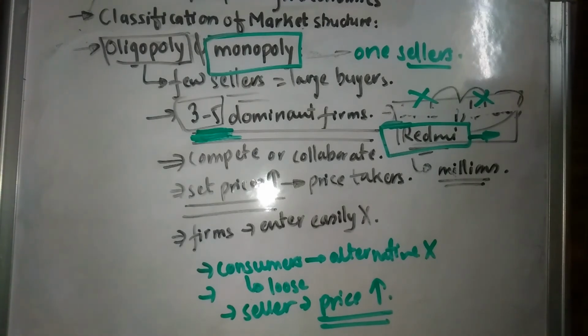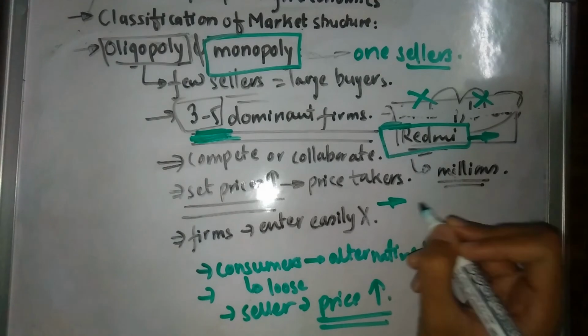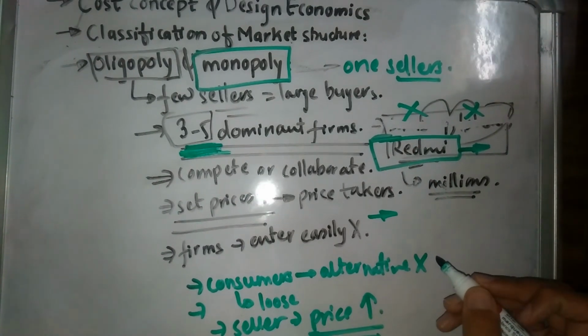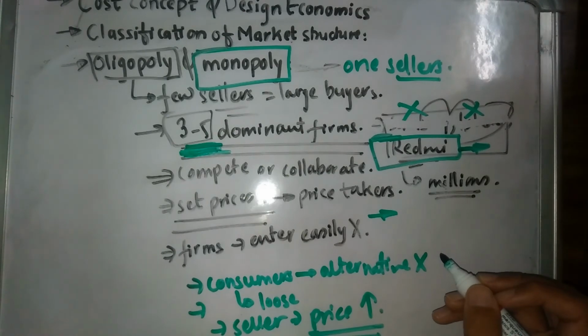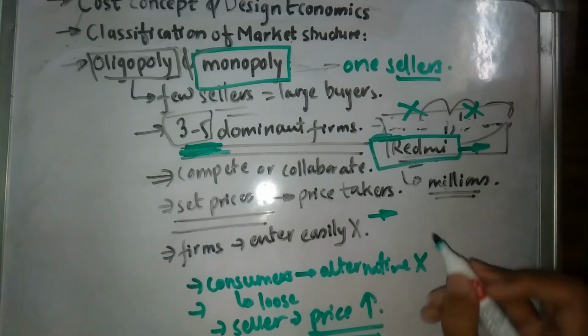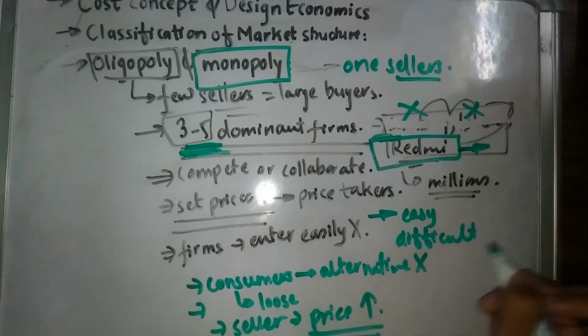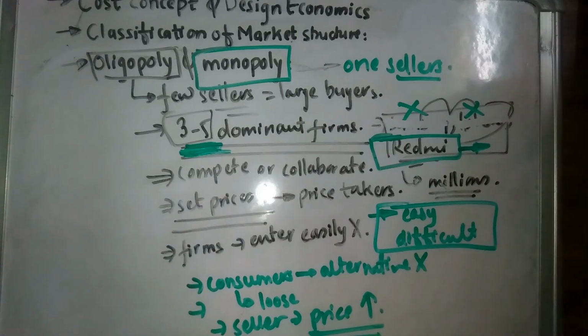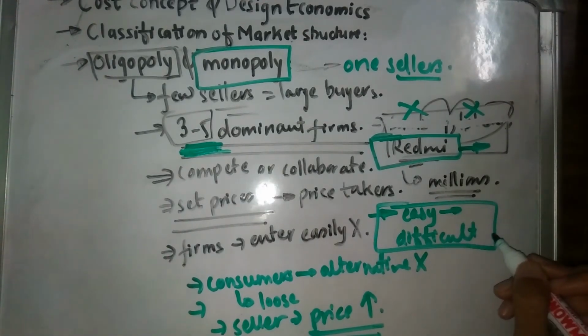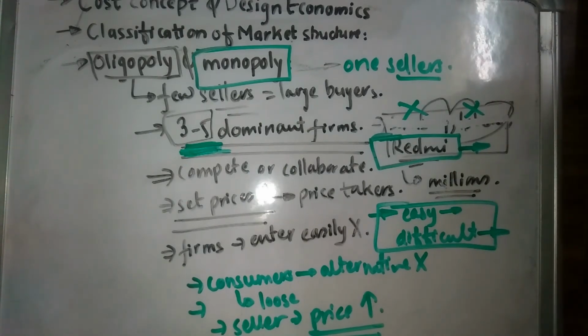So these are the different types of economic market: oligopoly, monopoly, monopolistic, and perfect competition. So at the end of the video, we have a little bit of a question. If you were to set up your business or set up a market in all these four types of market, which one will be the easiest and which one will be the most difficult to settle your business in among those four? You can comment down below. So which one will be the easiest to set up your business in, and which one will be the most difficult among those four economic market structures? So yeah, comment down below, and I will answer whether you have the correct answer or not.